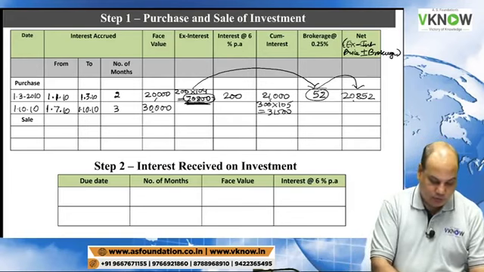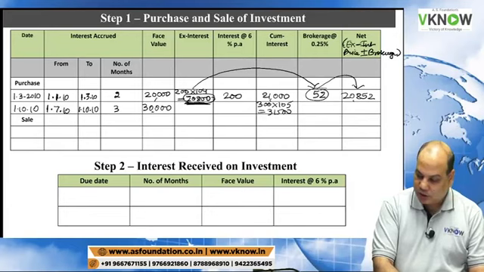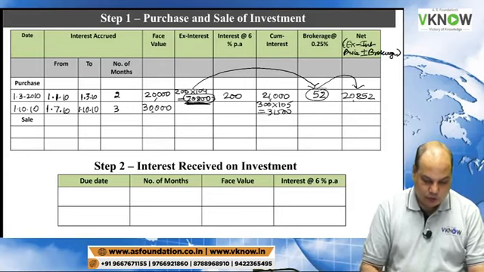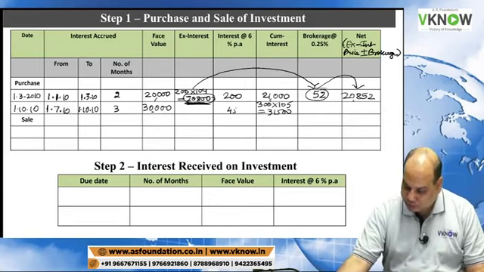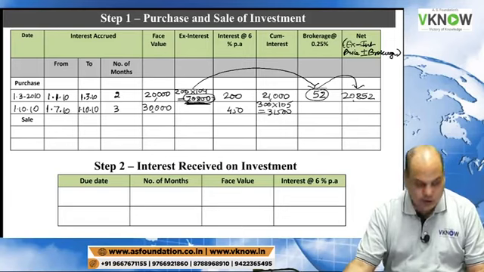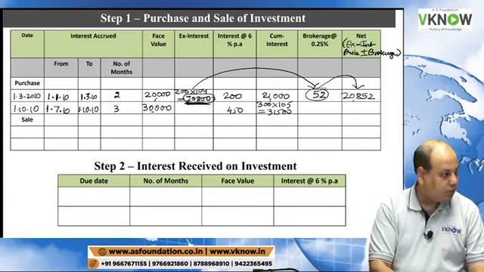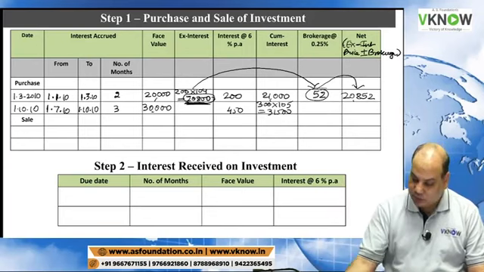Calculate the interest on 30,000 at 6% into 3 by 12. So the interest amount is 450. Do reverse working. Find out ex-interest amount.